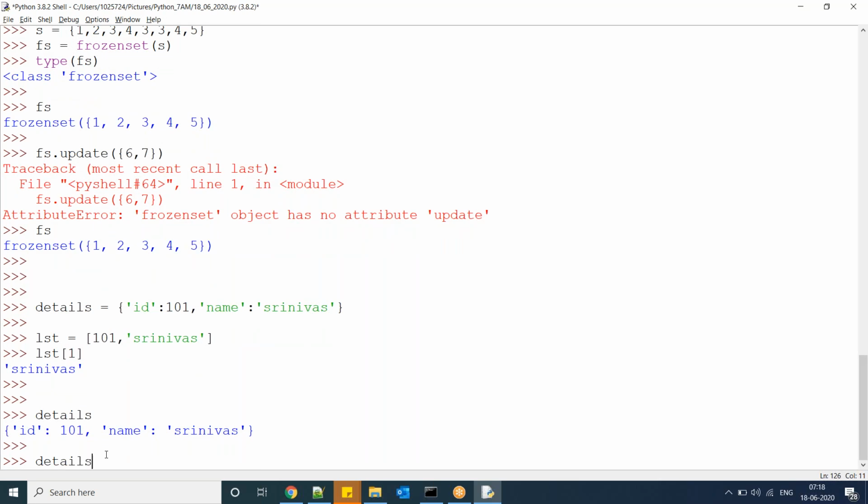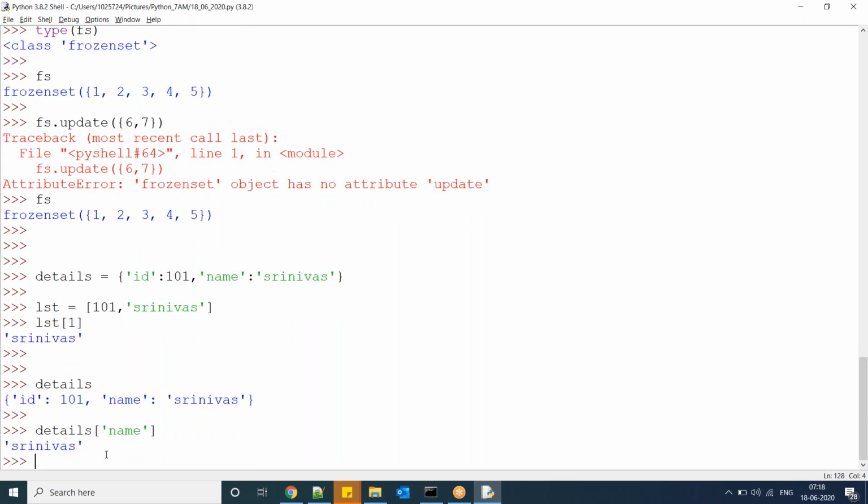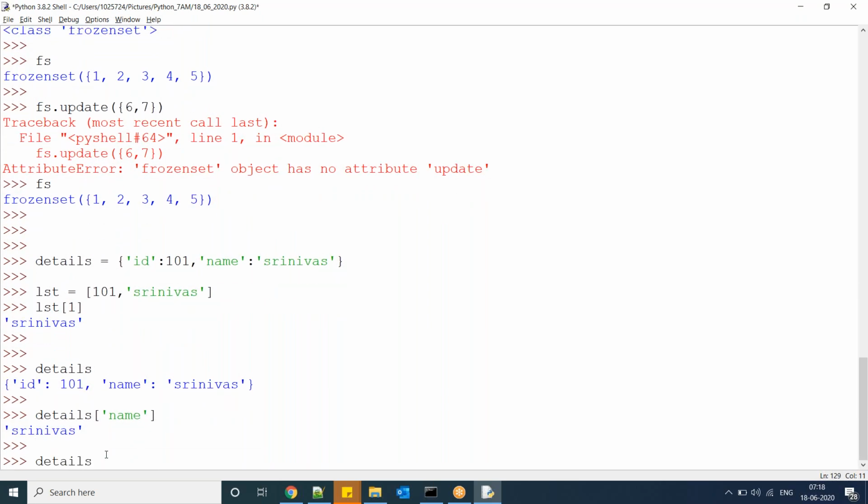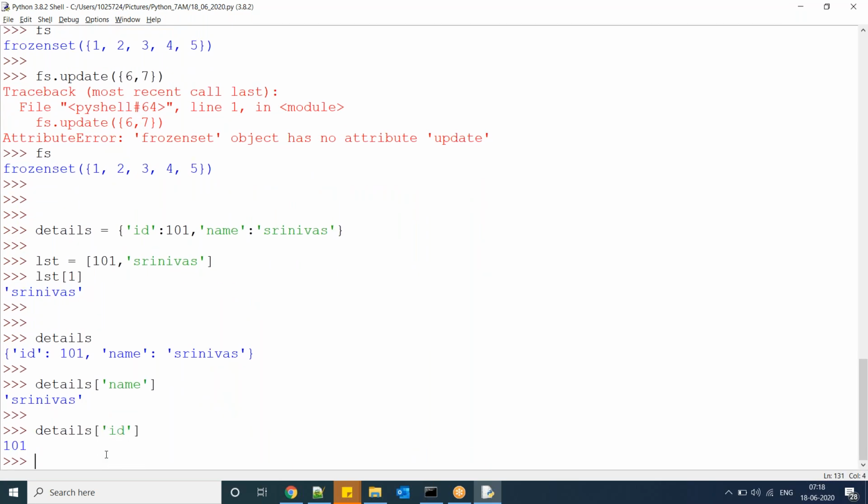Details of name gives Srinivas. Details of id gives 101. So in the list we use index based access, but in the dictionary it is key based. Now we'll see a few more things about this.